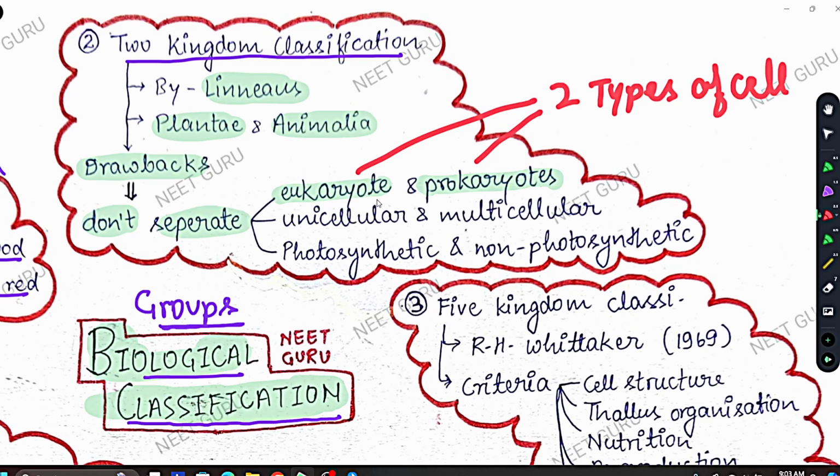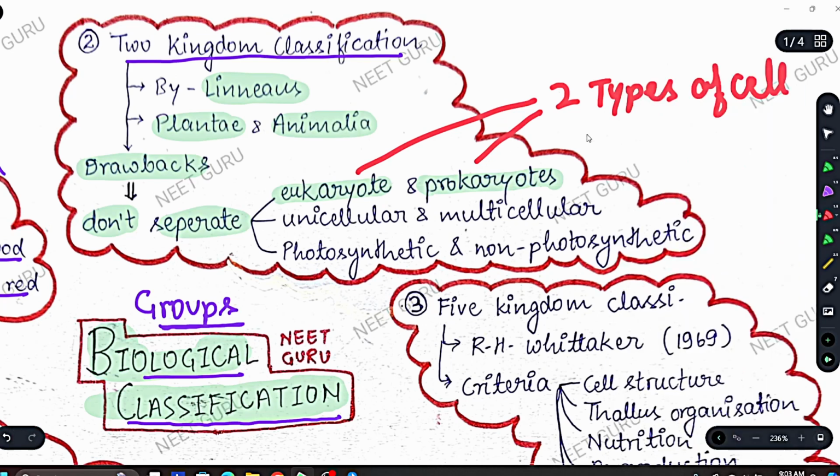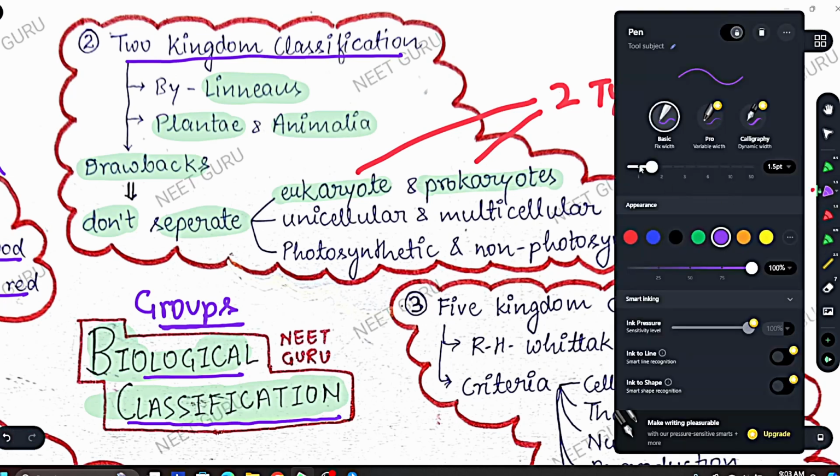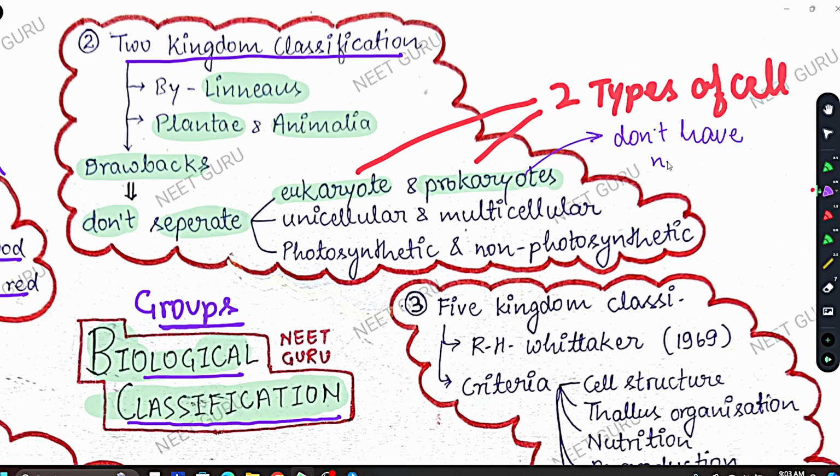The main difference between these cells is the nucleus. The eukaryotic cells have a defined nucleus, and the prokaryotic cell does not have a defined nucleus because they do not have a nuclear membrane. This is the difference between eukaryotic and prokaryotic cell. Prokaryotic cells do not have a nuclear membrane. So I'm writing here so you can understand that prokaryotic cells don't have a cell membrane, sorry, a nuclear membrane. Not cell membrane, but nuclear, that is, a membrane on the nucleus.